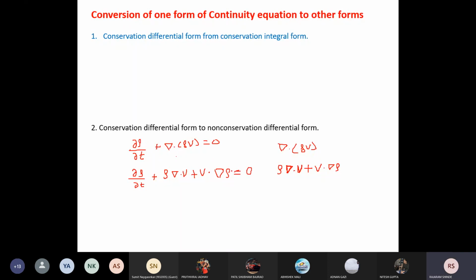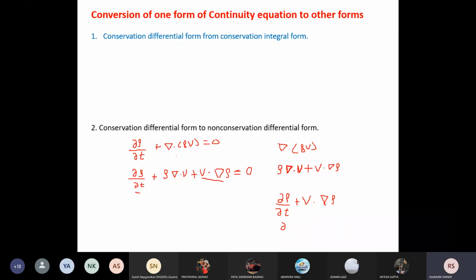Now if we consider this term and this term, that is, the partial derivative of rho with respect to time plus v dot del rho, it is equal